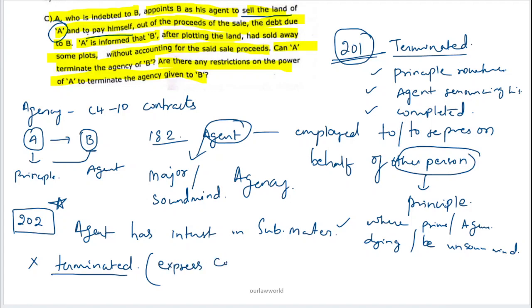So here, just at a glance, there are two types of contracts, right? One is express contract and the other kind is implied contract. An express contract has to be either oral or in written form.